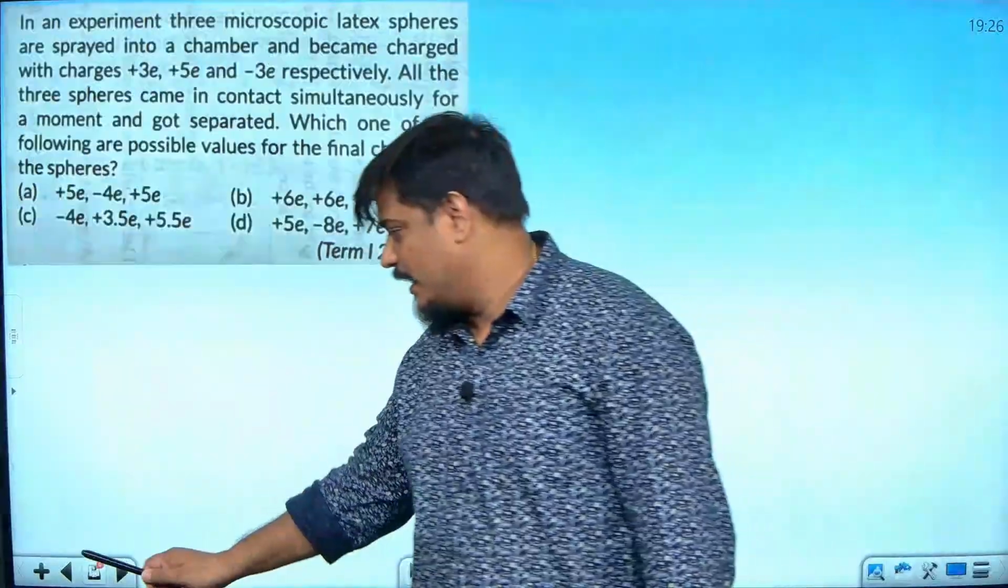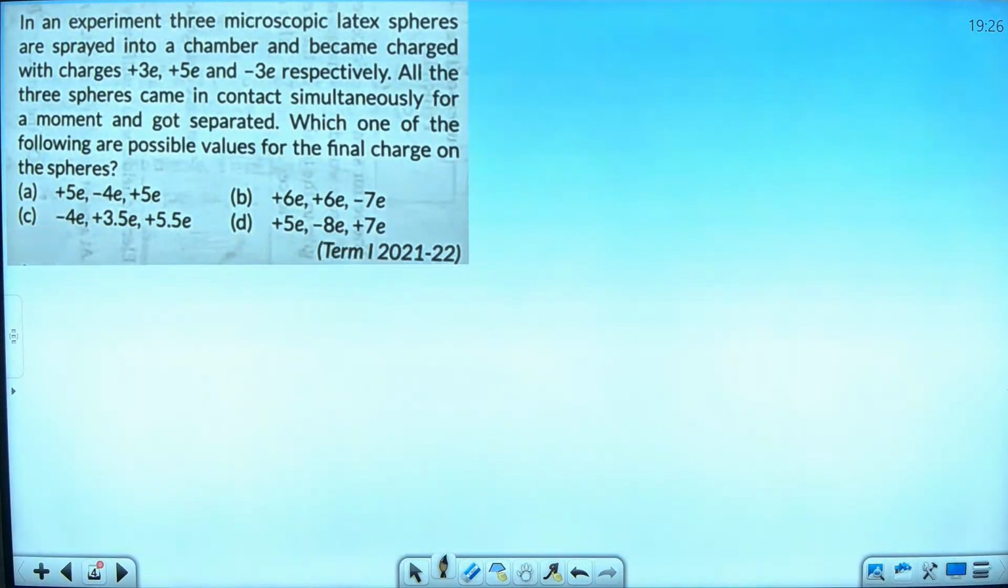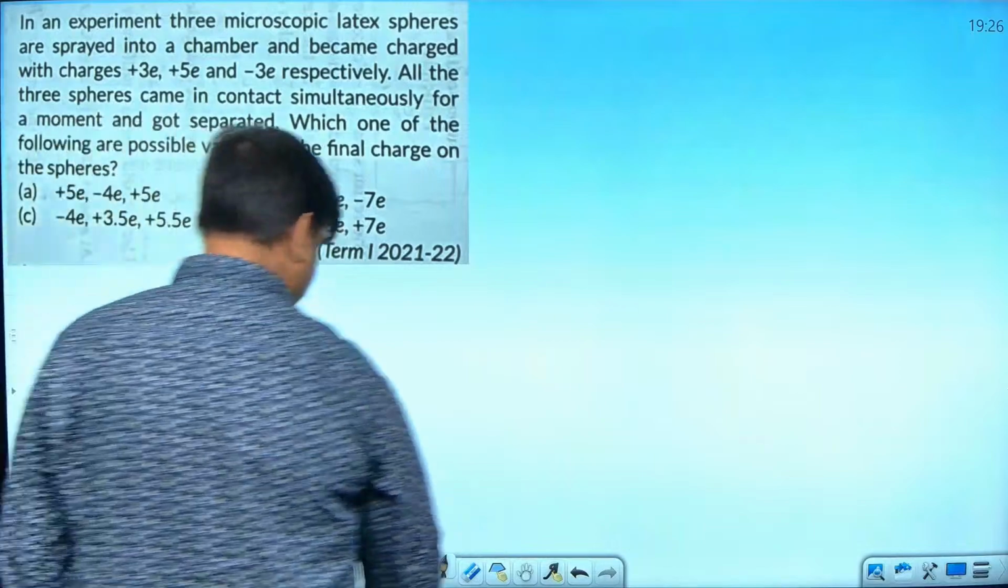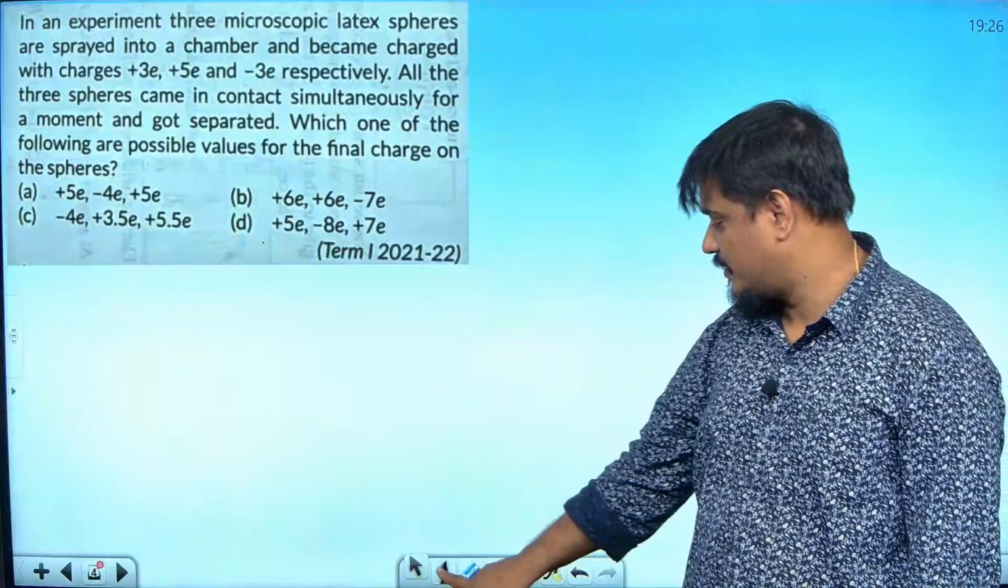Next question. Pay attention once again, interesting question. Let me see how many of you are able to solve this. In an experiment, I hope it is visible to all of you. Visible? Yes, then try to get the answer for this. They have converted it into an image. Okay, anyhow.